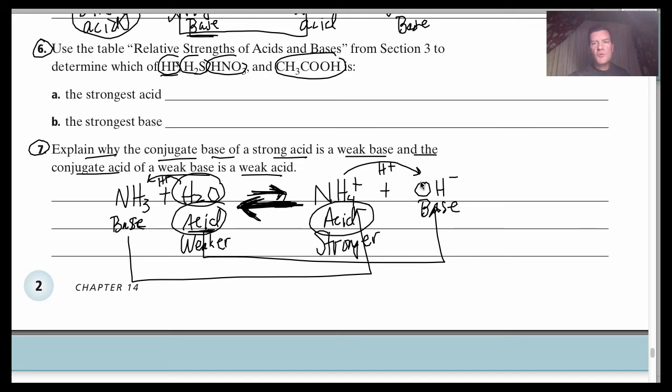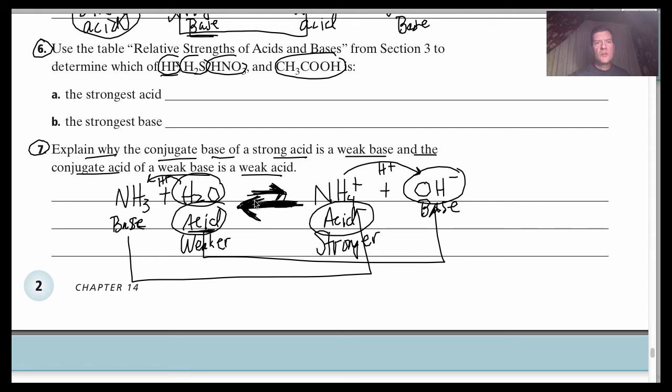It pushes that proton onto the OH negative, the hydroxide, and is stronger in its reaction. So it's going to push the reaction the other direction a little more strongly, and it is the water that kind of loses out in this tug of war. It's pushing both directions.